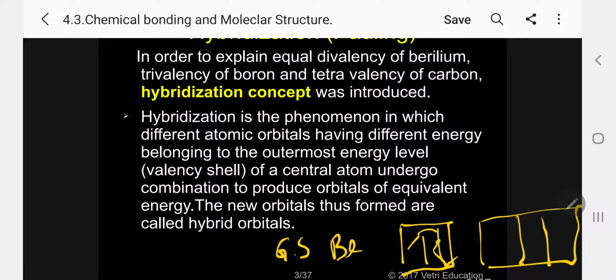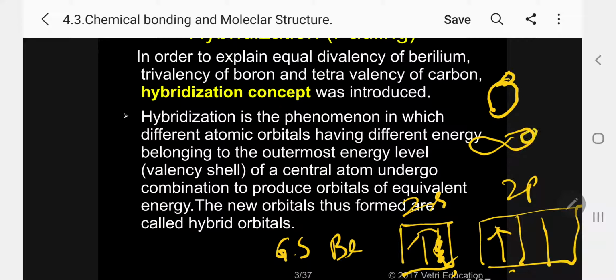One of these electrons gets excited and moves to the next higher empty orbital. Now, this is 2s, this is 2p. So what will happen now? In the case of beryllium, the 2s orbital has 1 electron and the 2p orbital has 1 electron. So this is beryllium.